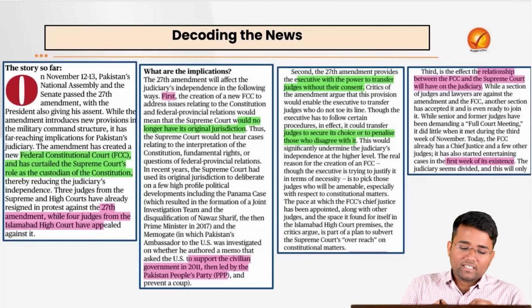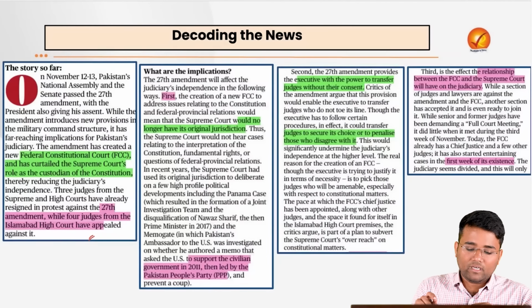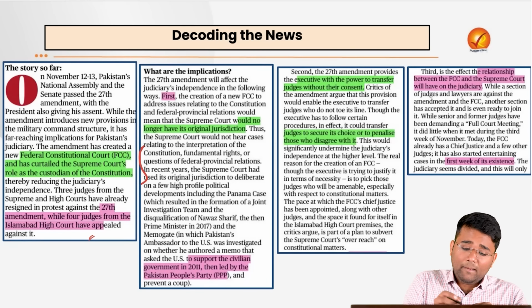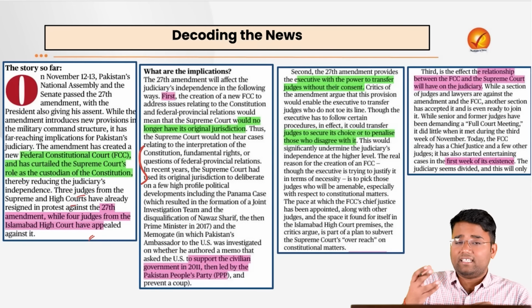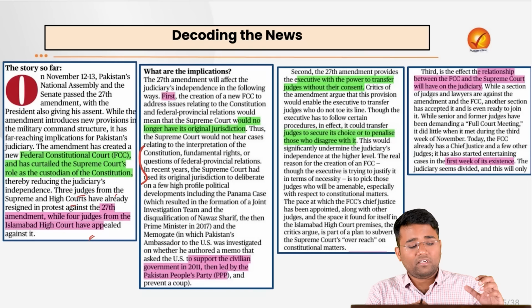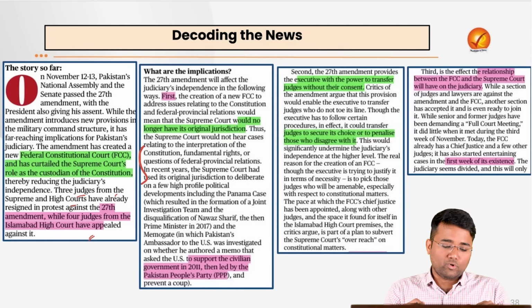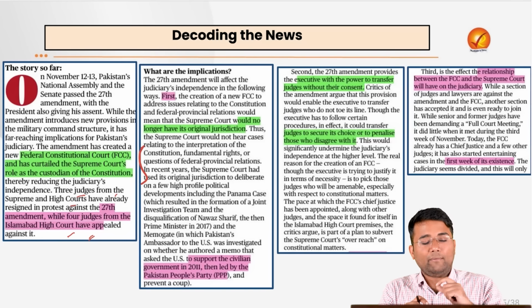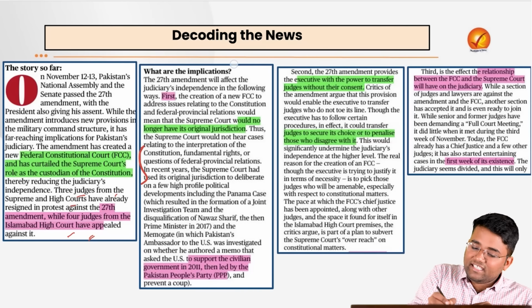Also, if you see, after these amendments, what are the changes that have happened? For example, what are the events that have happened? 3 judges from the Supreme Court and High Court have already resigned in protest. 4 judges from the Islamabad High Court have appealed against it. And what are the implications of it?